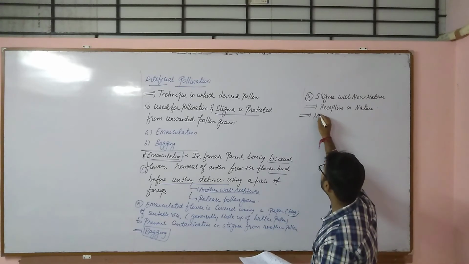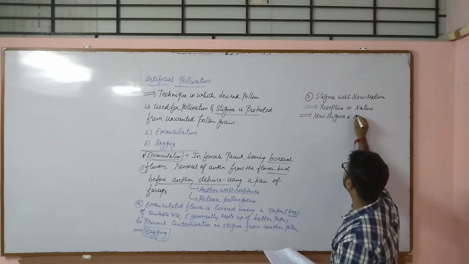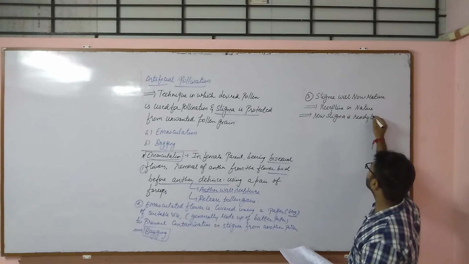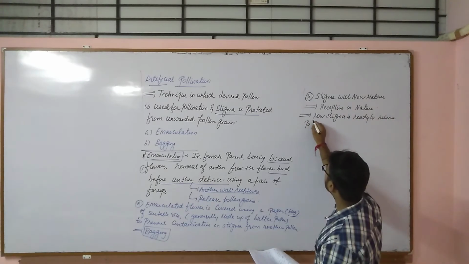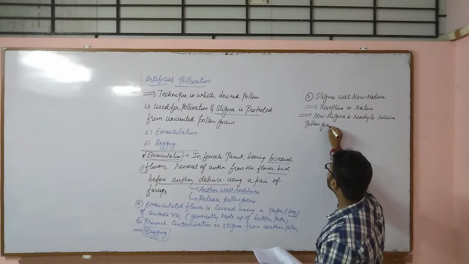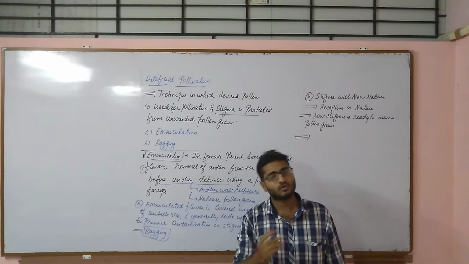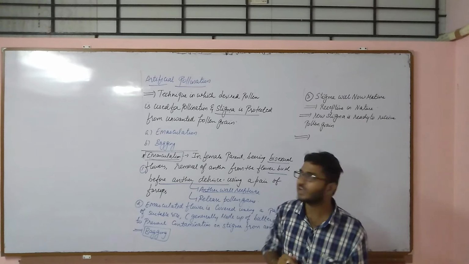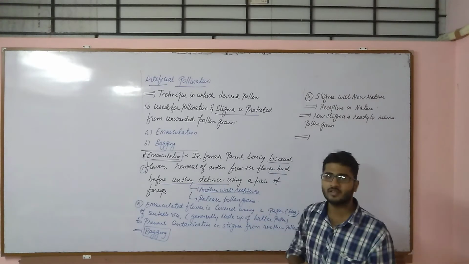Now the stigma is ready to receive pollen grain. Now what we have to do? Simply we have to facilitate pollination, that is in vitro. Artificially we have to dust the pollen grains on the stigma.